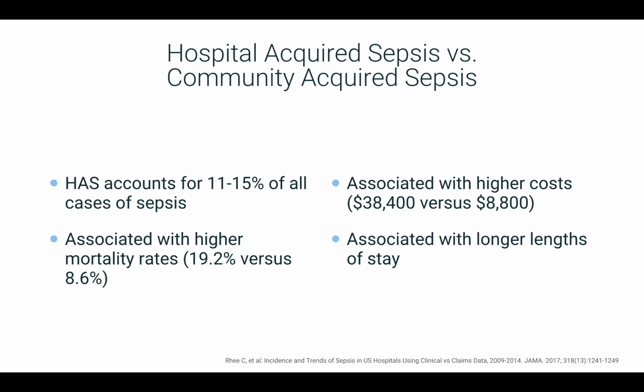Community-acquired sepsis is when a patient develops sepsis before admission to the hospital, and it's the more common case of sepsis. However, hospital-acquired sepsis has higher mortality rates, costs, and length of stay than community. By focusing our model on hospital-acquired sepsis, it can be more effective in the hospital floor setting.